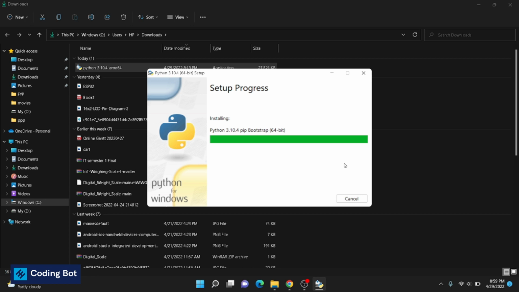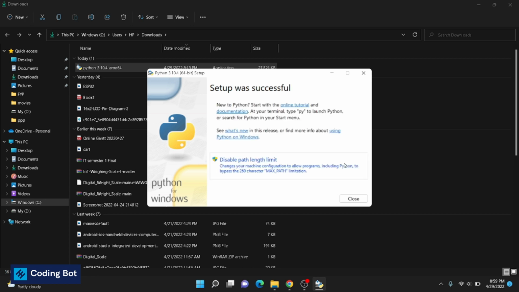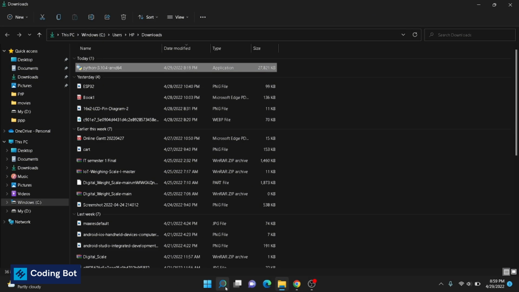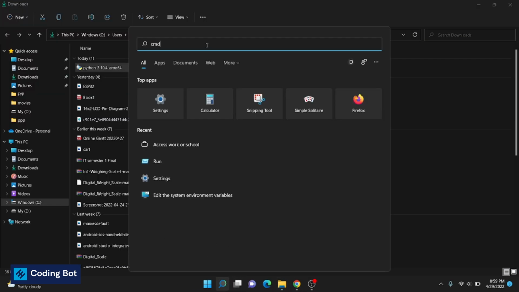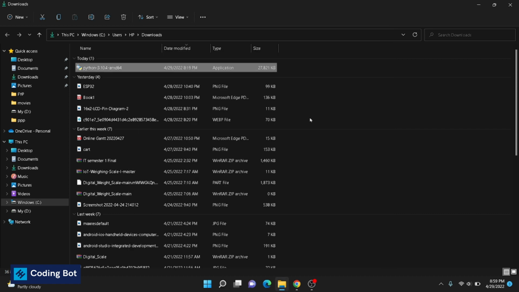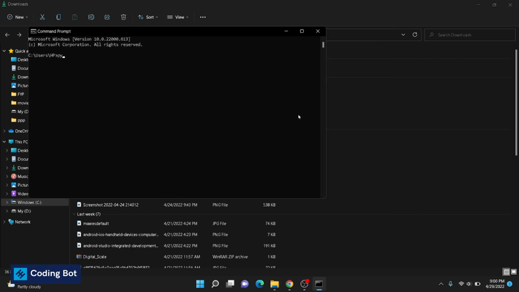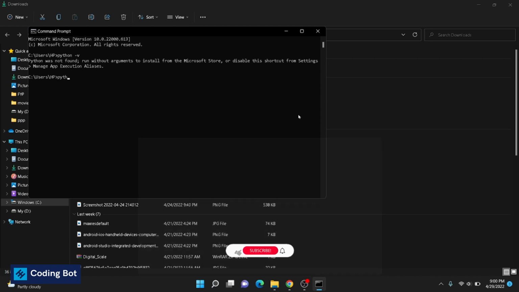Now you can see it is installing to our computer. Setup was successful. You can see this kind of a window. Then you can close this one and now go to the search area of your computer and type cmd and open the terminal and type python space -v. Just press enter. You can see the Python version that you have installed.